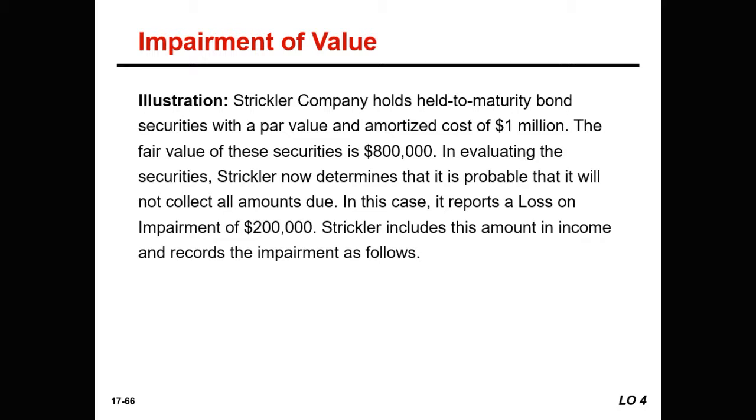In evaluating the securities, Strickler has determined that it's probable that it will not collect all of the amounts due. In this case, it reports a loss on impairment of $200,000. Strickler includes this amount in income and records the impairment as follows. They recognize the loss on impairment, which is going to flow to the income statement, of $200,000, and then they reduce through a credit the debt investments $200,000.